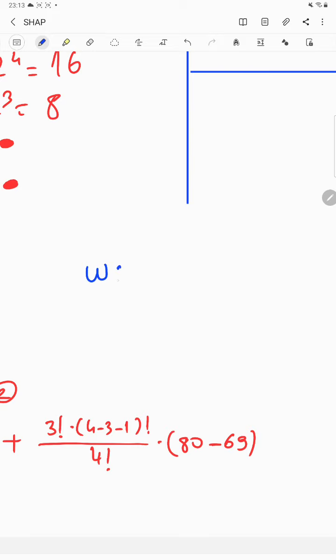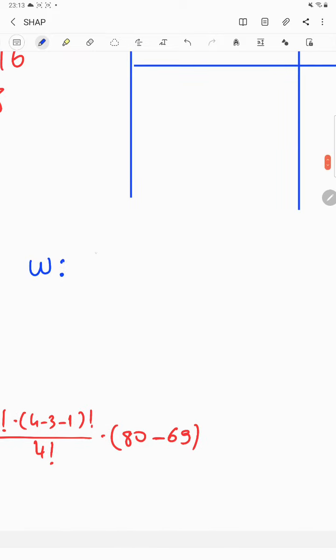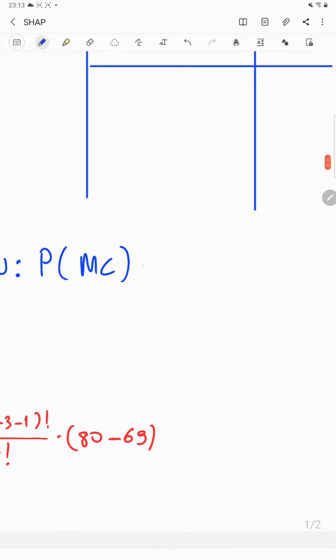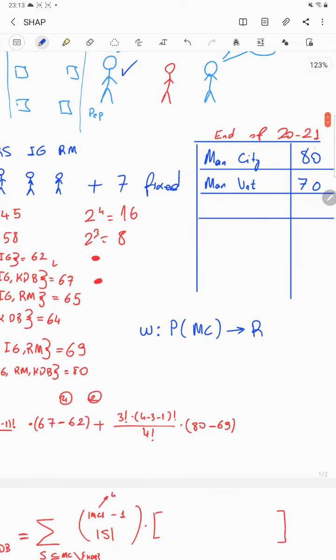Function w maps all the power set of Manchester City, all the subsets, to some real value. The real value is on here, the numbers in the leaderboard table.